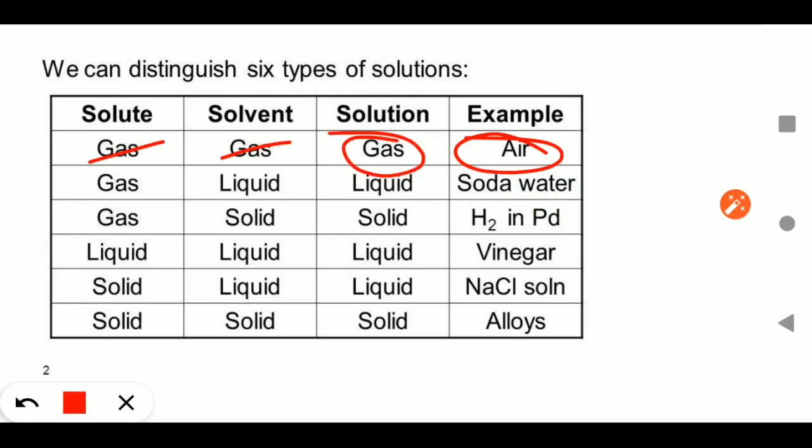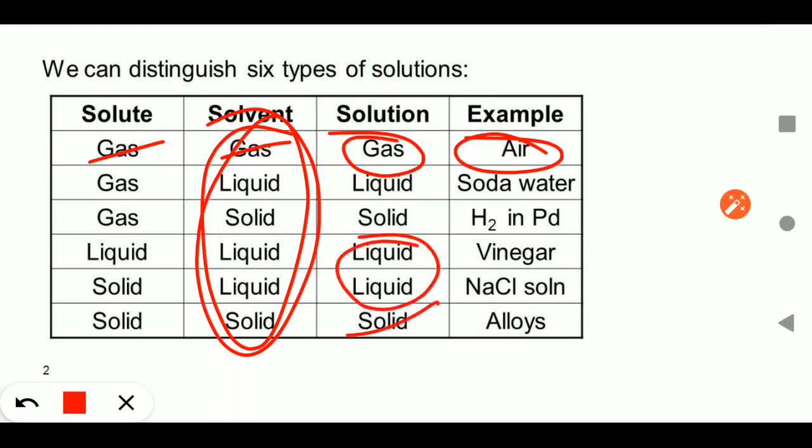So again, I am talking on the basis of the state of the solvent. Solutions are of three types: solid solution, liquid solution and gas solution. Okay, solid solution, liquid solution and gas solution. There are only three types.